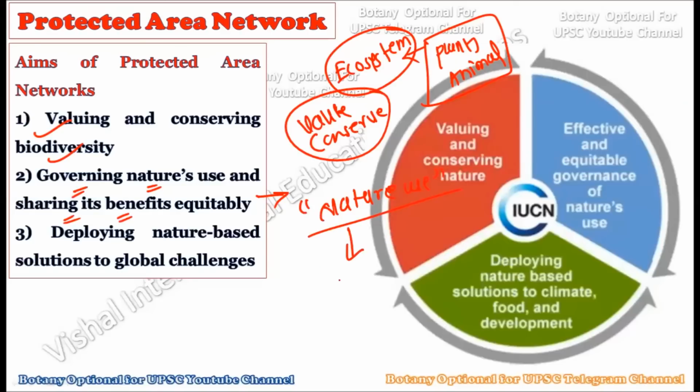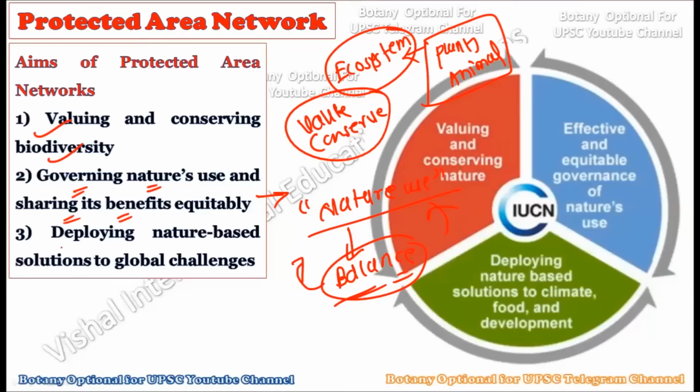Okay, and we should use them equitably, and we should form a balance with nature in how we are going to use it, and in the process we should not destroy the nature of the ecosystem. Whatever nature is there for a particular ecosystem and we are using it, we should not use it to the level that it makes that ecosystem collapse. So here you should understand carefully that a balance should be struck between humans and nature, in how humans are going to use the resources which are freely given by nature. Okay, this is the second aim given for the protected area network by the IUCN.